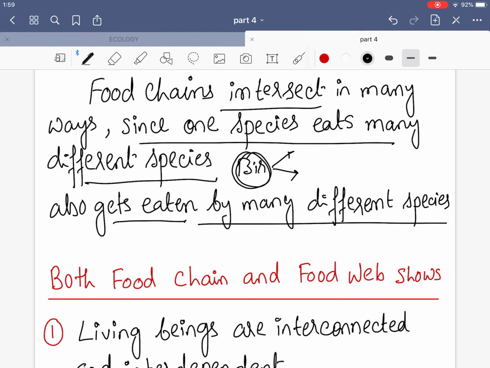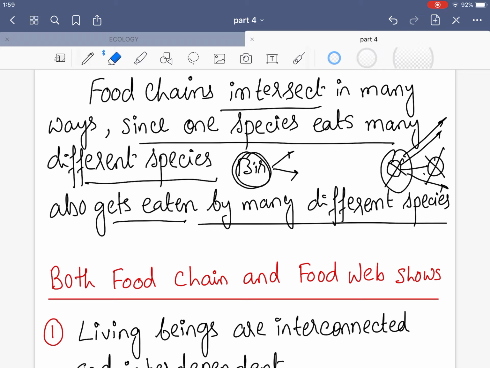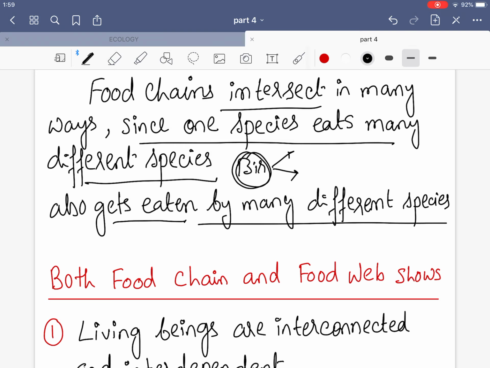So interdependency is too much, and one thing is universal, that if the interdependency is high, the ecosystem is stable. Why? Because if one animal is dependent on just one animal, and if that animal gets extinct, this animal will also get extinct, isn't it? So if this animal is dependent on 4 other species, and one gets extinct, it will not be affected too much and it will survive. So that is why a very complex ecosystem will be a very stable one. If the ecosystem's food chain and food web structure is simple, it will not be stable.